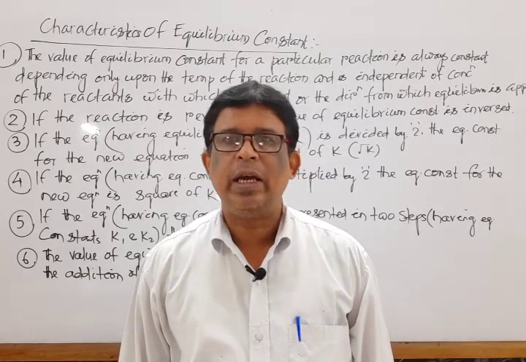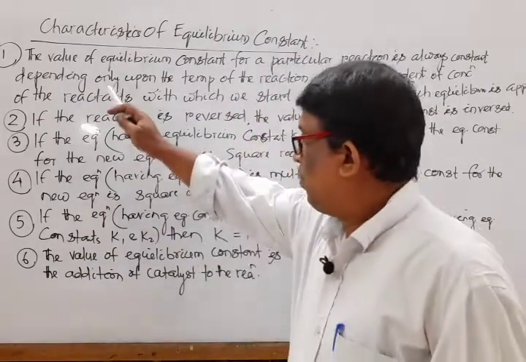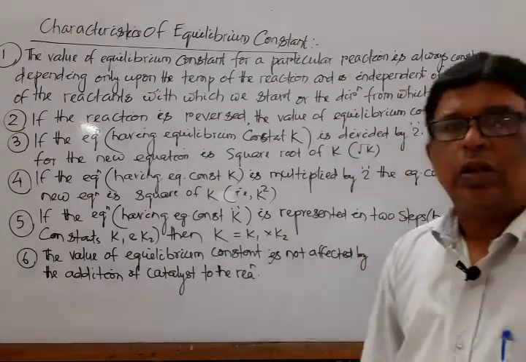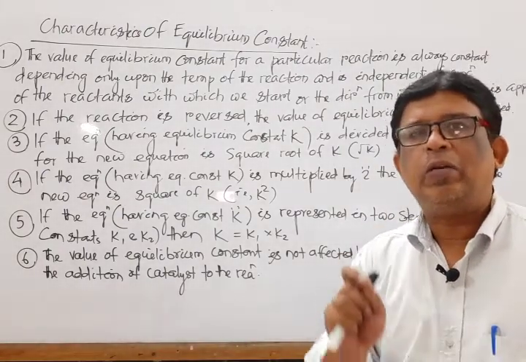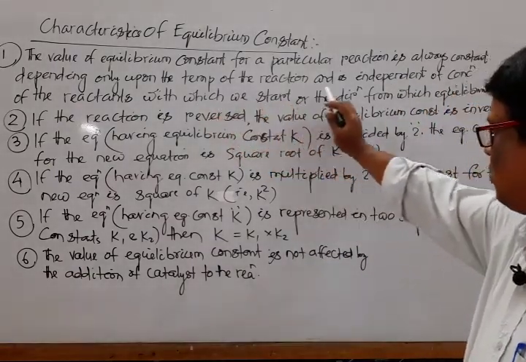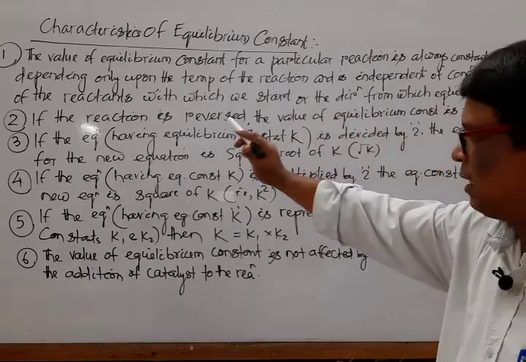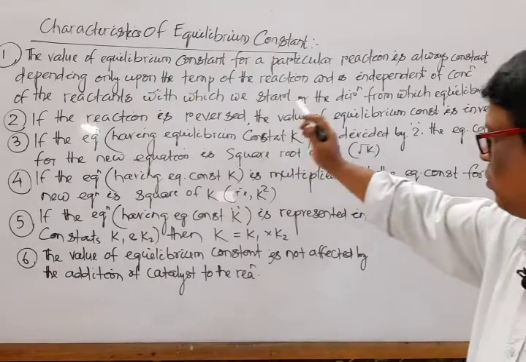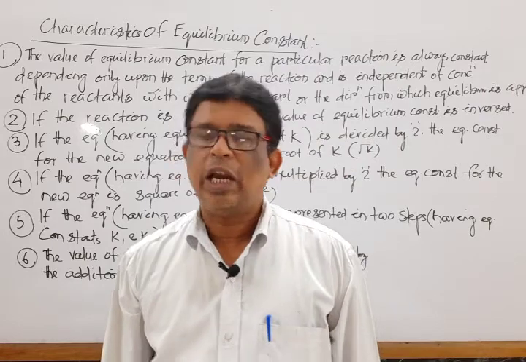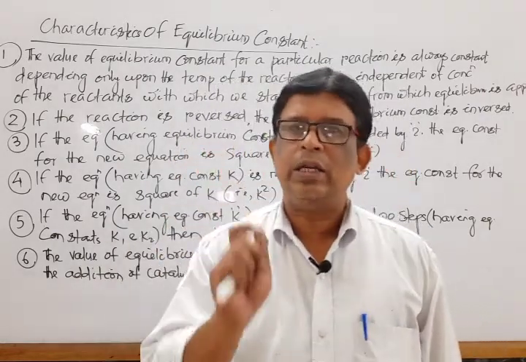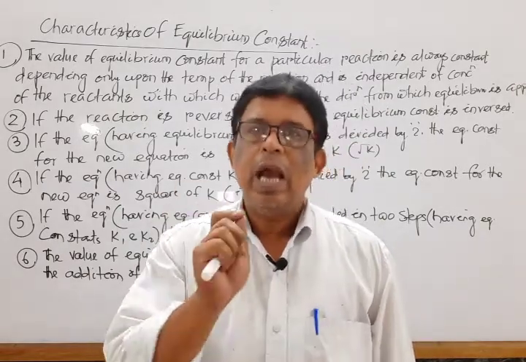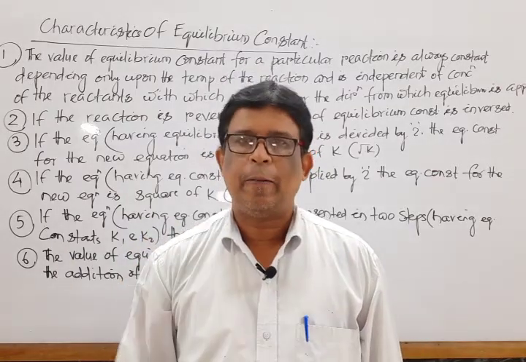Four to five points are there. Mark the first point. The value of the equilibrium constant for a particular reaction is always constant, and it depends only upon the temperature of the reaction and is independent of the concentration of the reactants with which we start, or the direction of equilibrium from which it is attained. I repeat again, the value of the equilibrium constant is always constant at a particular temperature, and it depends only upon the temperature and is independent of the concentration.